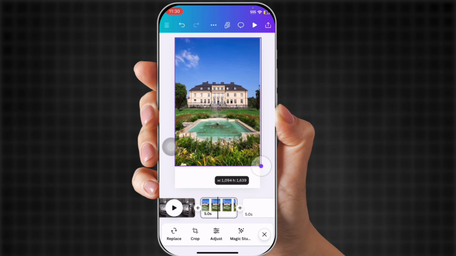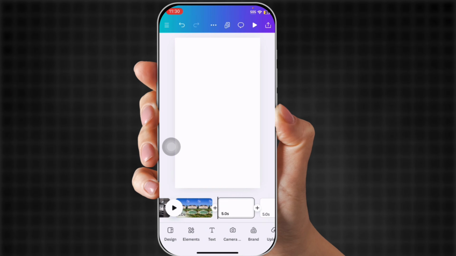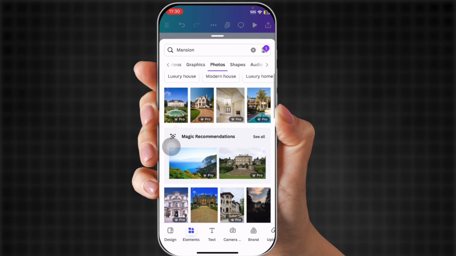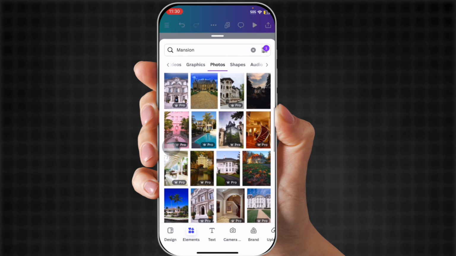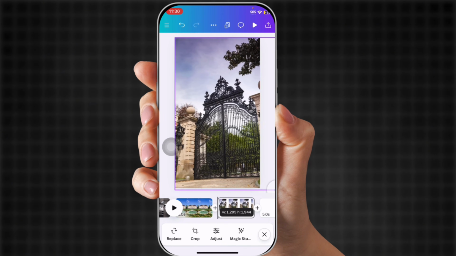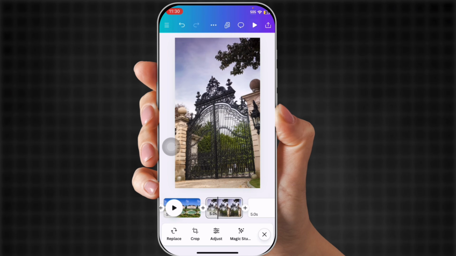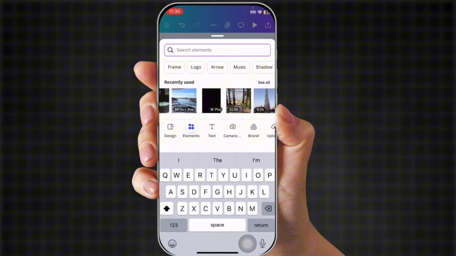I clicked a photo this time because I want to show you that you can do photos as well. Just make sure that it fits the canvas. The second one, let's do another mansion. This one looks good. Okay, so let's click this one. And now we're going to make it fit the canvas. Push it over a bit. And there we go.